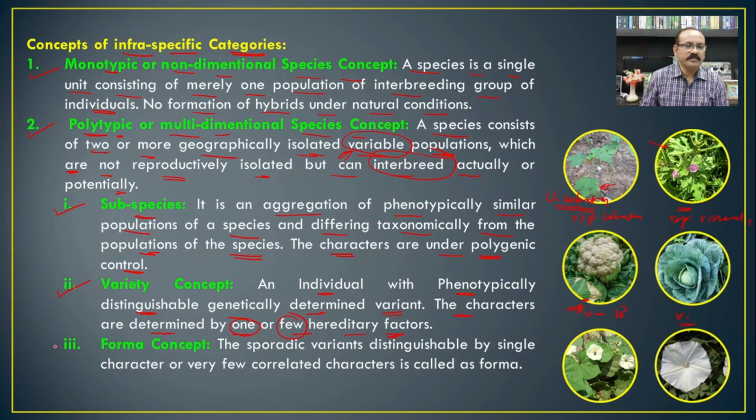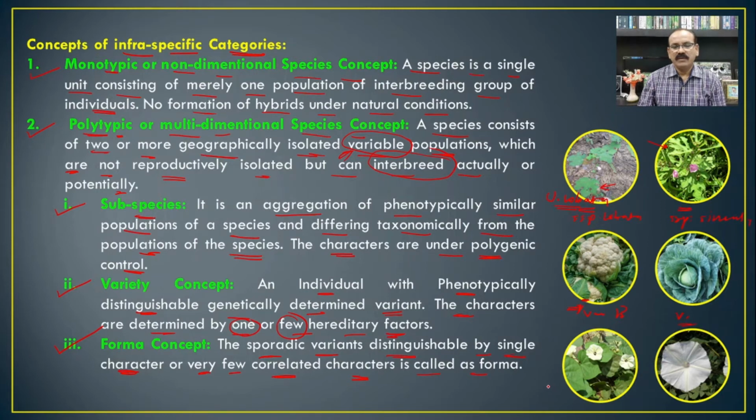In addition to that, below the variety, there is the forma. The forma concept includes the sporadic variants distinguishable by a single character or very few correlated characters. If we see the forma of a particular plant, you will find maximum similarity among them, but very few characters, or one character, will be different, and this is a taxonomic difference among these organisms.